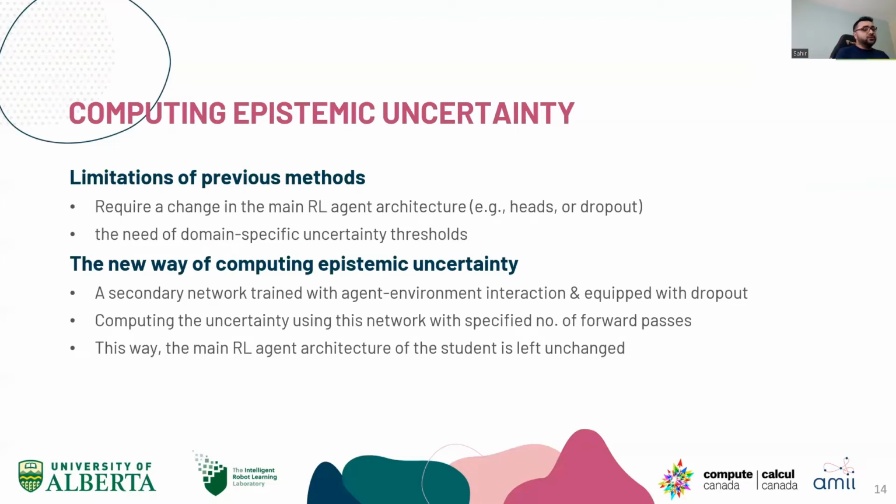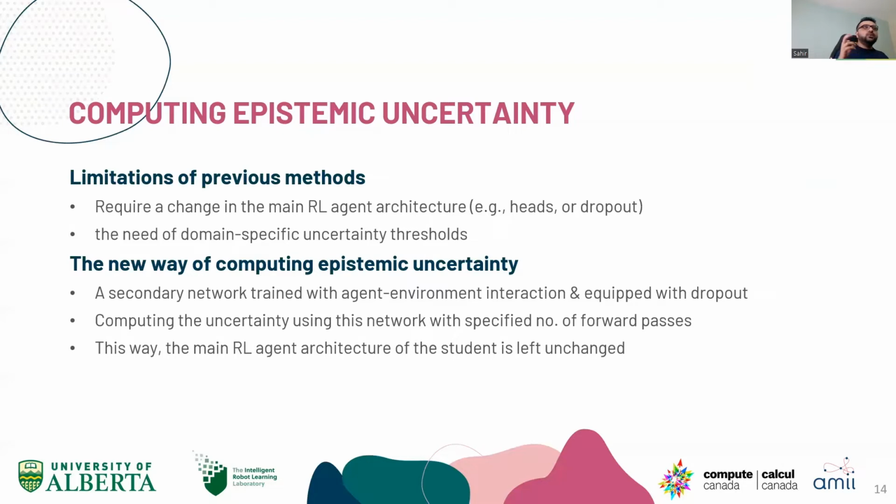And how do we do that? We propose a secondary neural network, which is trained with the agent environment interaction, and it is equipped with dropout. We compute the uncertainty using this network with a specified number of forward passes. So for example, 100 forward passes, and then we use those 100 examples to compute the variance in the uncertainties. This way, the main RL agent architecture of the student is left unchanged.